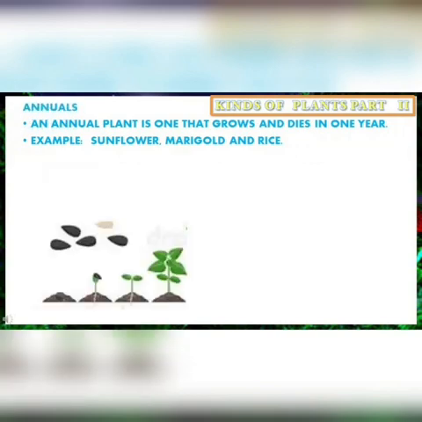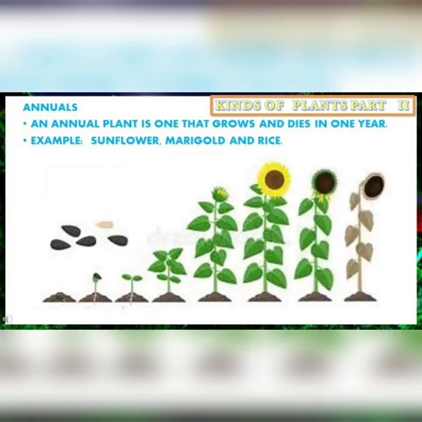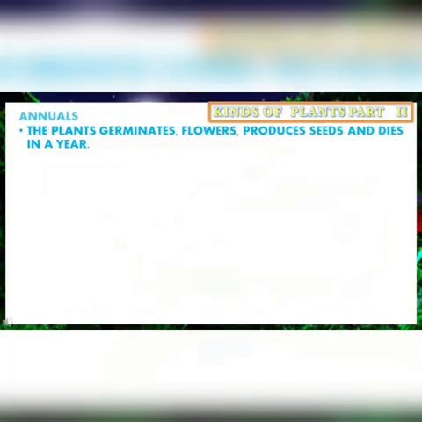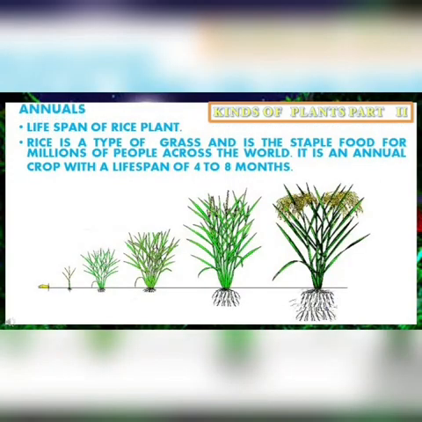Annuals. An annual plant is one that grows and dies in 1 year. Example, sunflower, marigold, and rice. The plant germinates, flowers, produces seeds, and dies in a year. Lifespan of rice plant. Rice is a type of grass and is the staple food for millions of people across the world. It is an annual crop with a lifespan of 4 to 8 months.